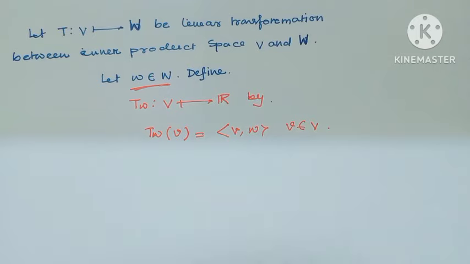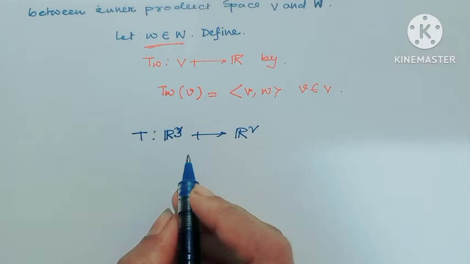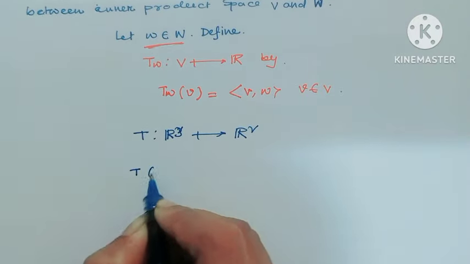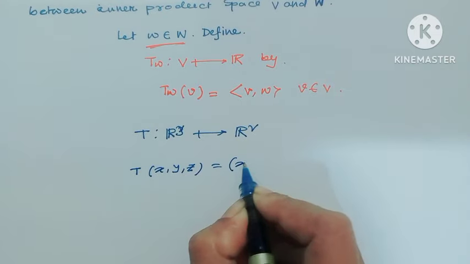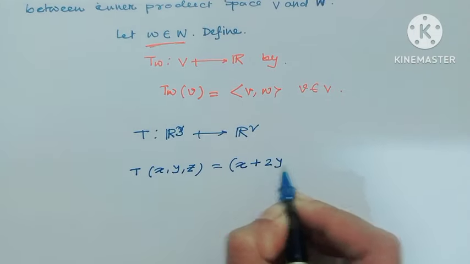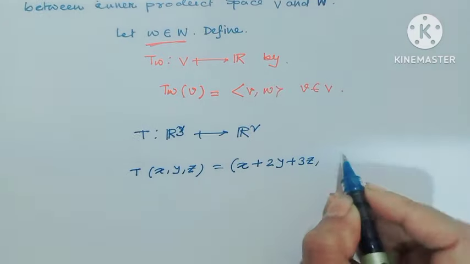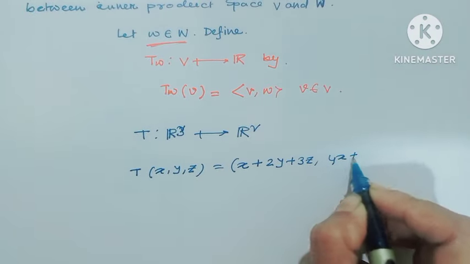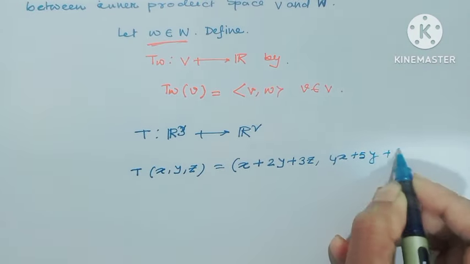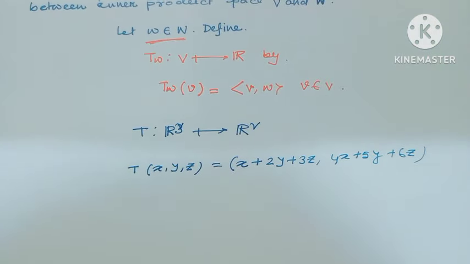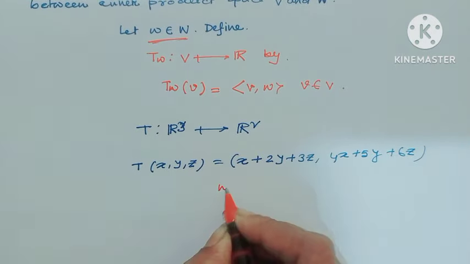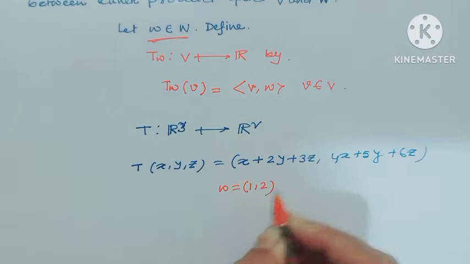As for example, T be a linear transformation given by T of x comma y comma z equal to x plus 2y plus 3z comma 4x plus 5y plus 6z. Then consider one vector small w equal to (1, 2).